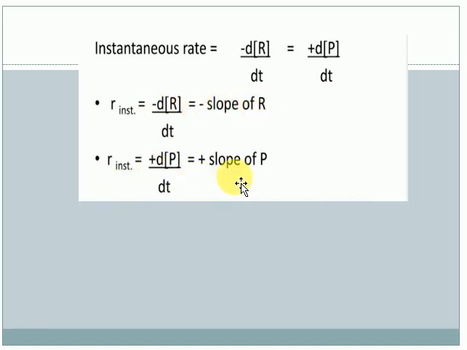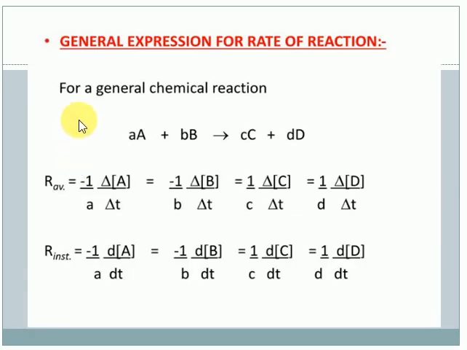Or instantaneous reaction, positive slope of the R only. What negative slope and positive slope mean, we will discuss later. This one you already know very well. Once again, I am saying the general representation of the rate equation only. How can we represent the rate equation?